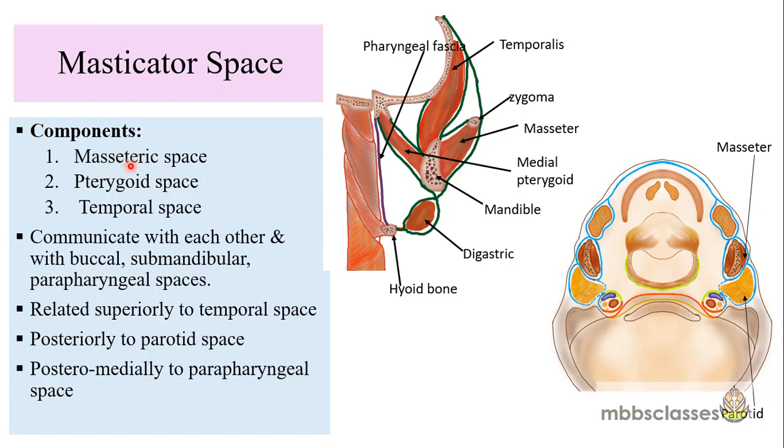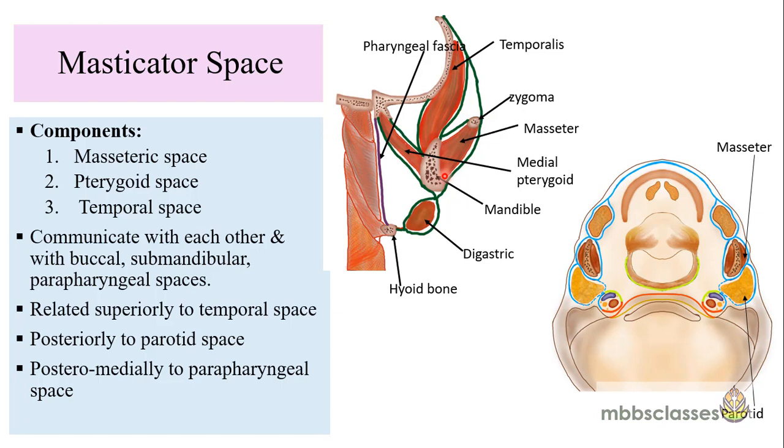This masseteric space is a series of spaces which is present between the lateral surface of the mandible medially and the masseter muscle laterally. These are formed as the masseteric fibers insert into the mandible. It has multiple insertion points into most of the part of the lateral ramus of the mandible.